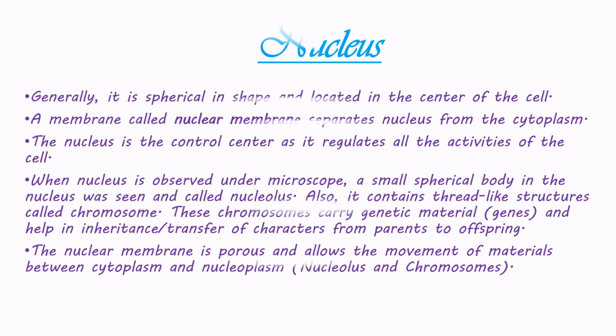Nucleus. Generally, it is spherical in shape and located in the center of the cell. A membrane called the nuclear membrane separates the nucleus from the cytoplasm. The nucleus is the control center as it regulates all the activities of the cell. When the nucleus is observed under a microscope, a small spherical body in the nucleus was seen and called the nucleolus. Also, it contains thread-like structures called chromosomes. These chromosomes carry genetic material, genes, and help in inheritance, the transfer of characters from parents to offspring. The nuclear membrane is porous and allows the movement of materials between cytoplasm and nucleoplasm, nucleolus and chromosomes.